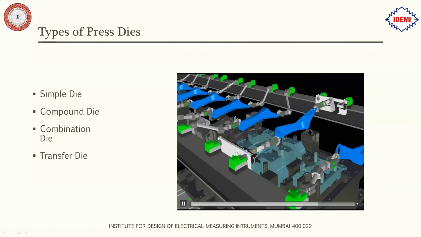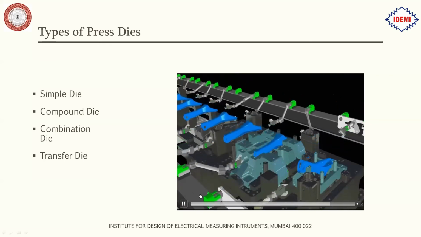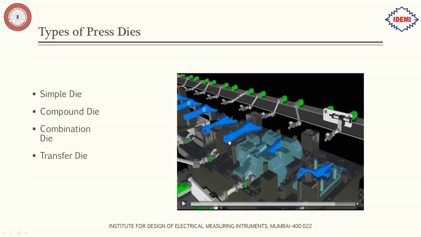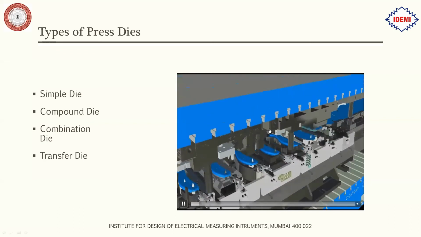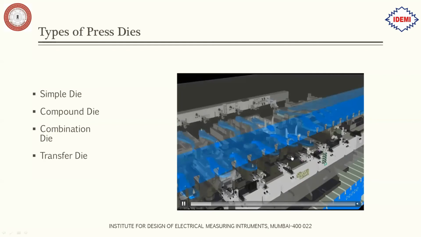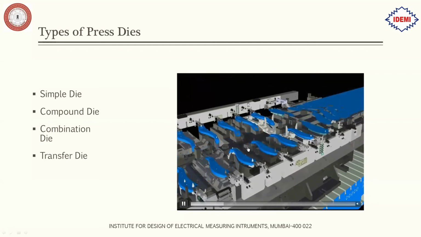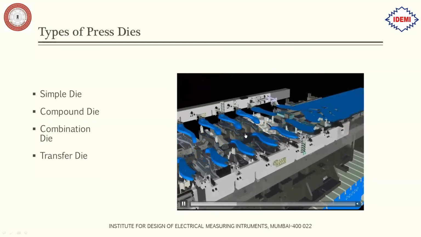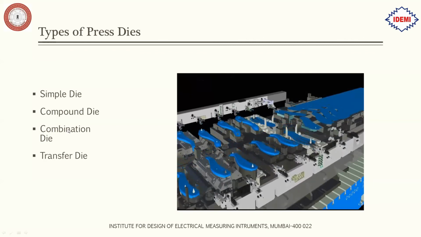Like we said earlier, the shapes of components formed in press tools are limited, so the more complicated the component, the more complicated your die will be. So this is called the transfer die.